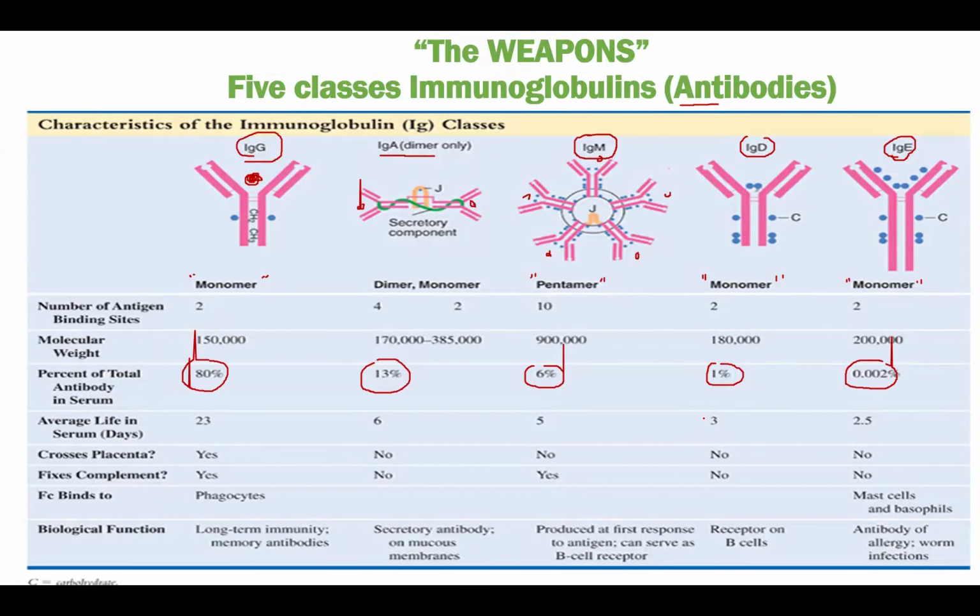So these are the primary weapons or proteins that are used for fighting against infection. And again, these antibodies are created by plasma B cells, which are a type of lymphocyte. We're going to learn how these antibodies are created and when they will be created.